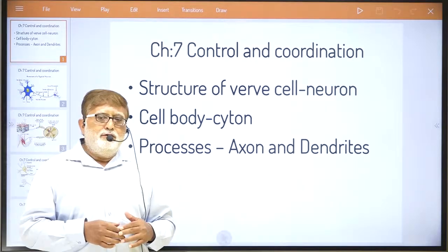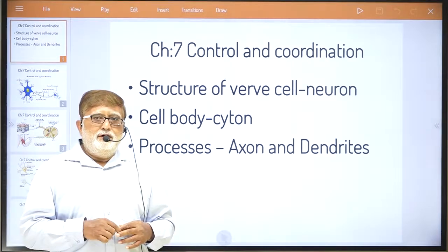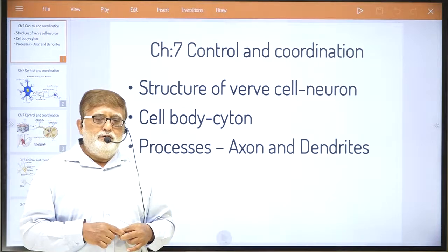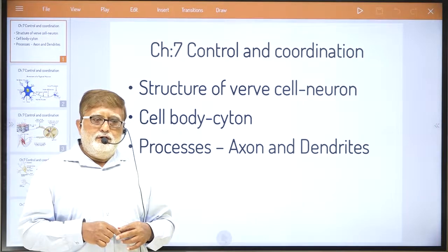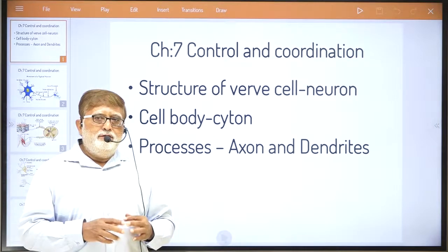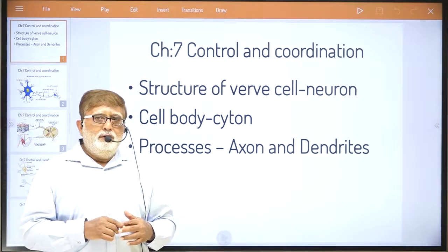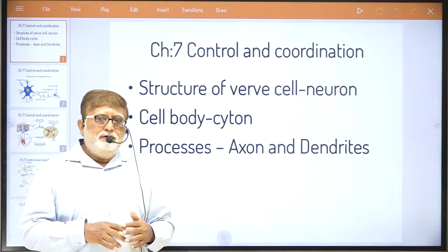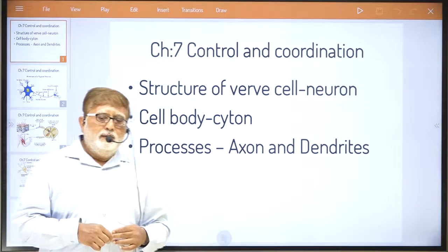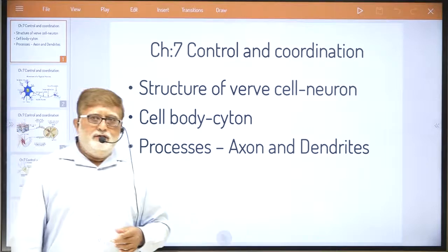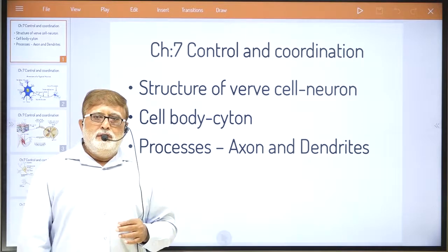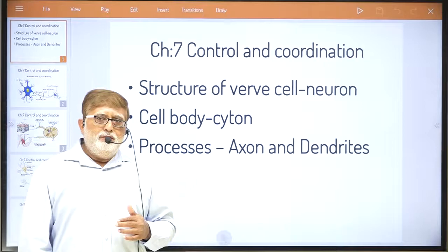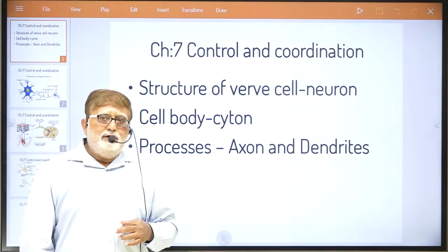In the last lecture, if you can remember, we started chapter number 7, that is control and coordination. In this particular chapter, as we discussed in lecture number 1, we have modified the sequence of the topic. The first topic I explained in lecture number 1 was coordination in plants, that we understood.